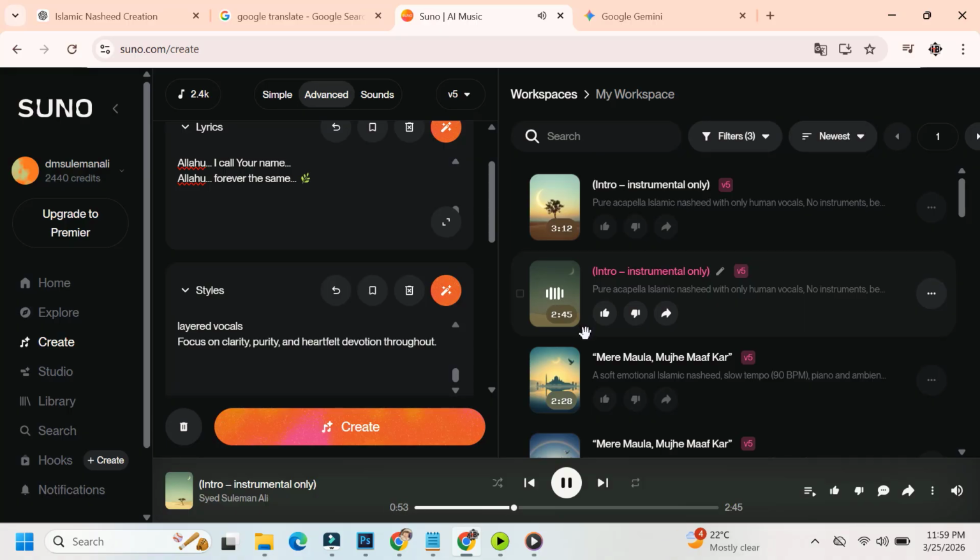Each generation uses about 10 credits. If you don't like the result, you can generate again.